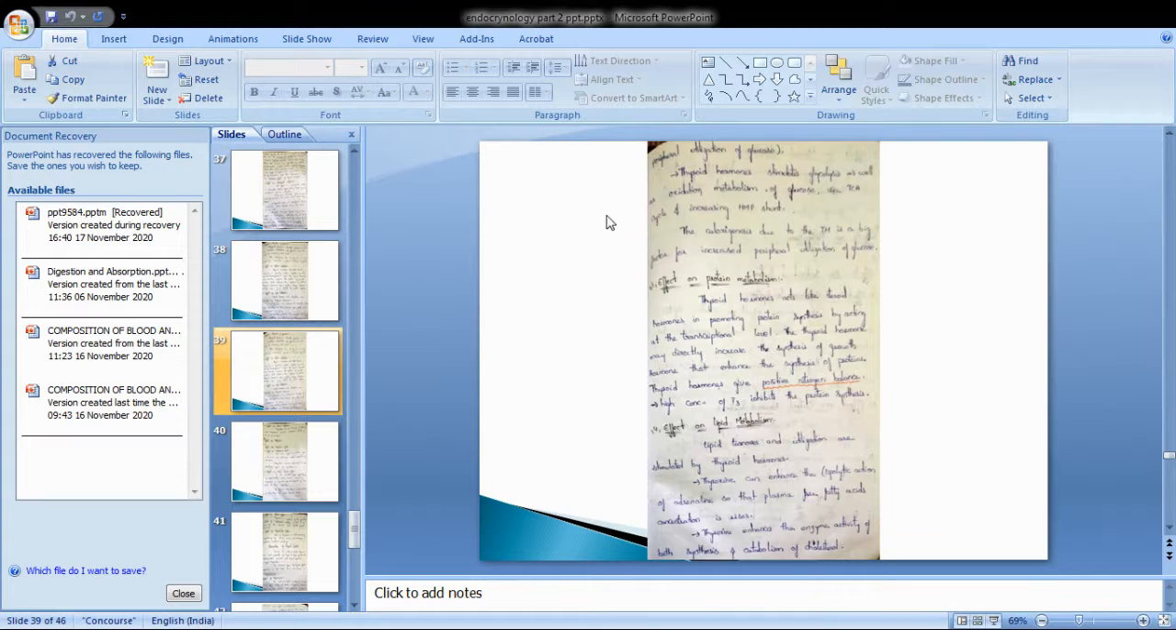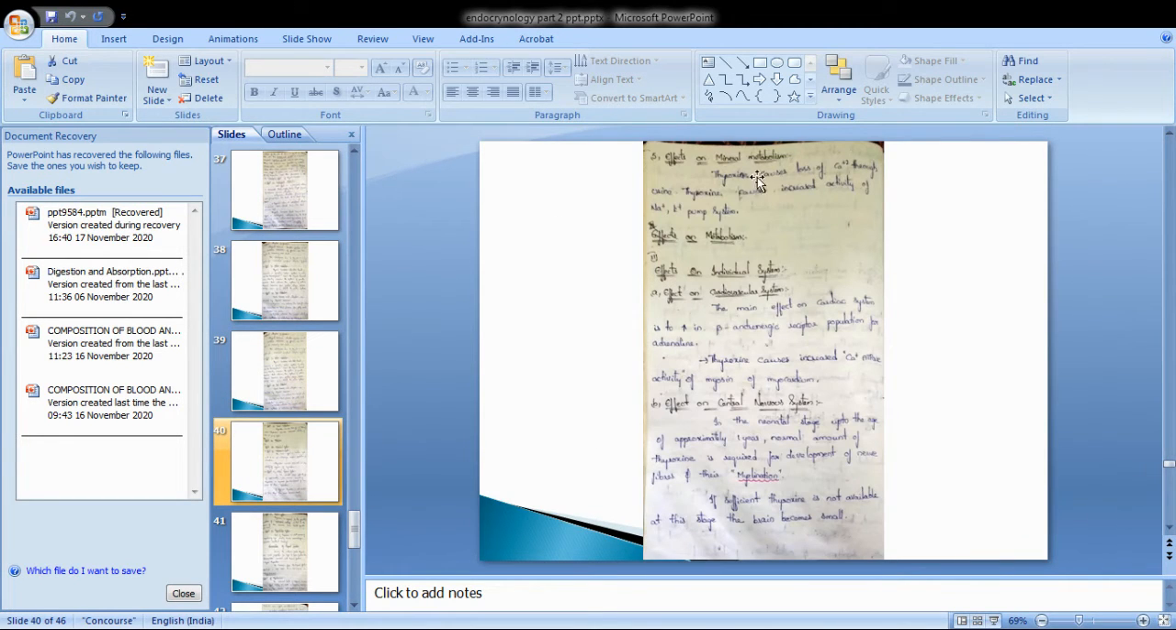Now let us discuss the effect on mineral metabolism. Thyroxine causes loss of calcium through urine.